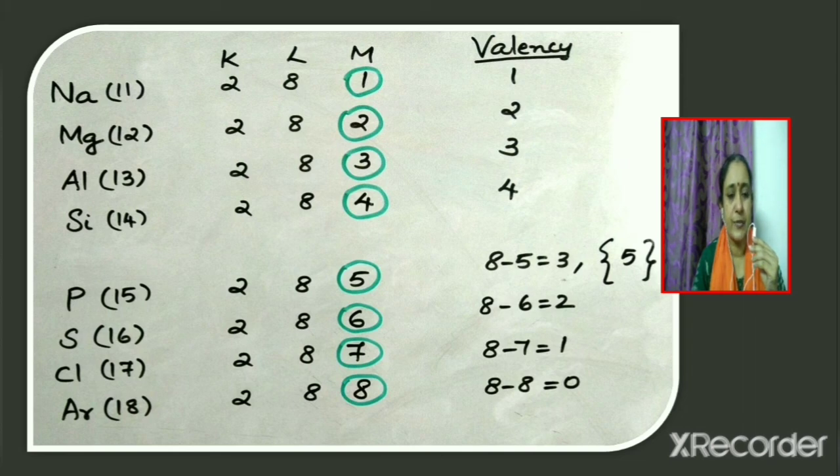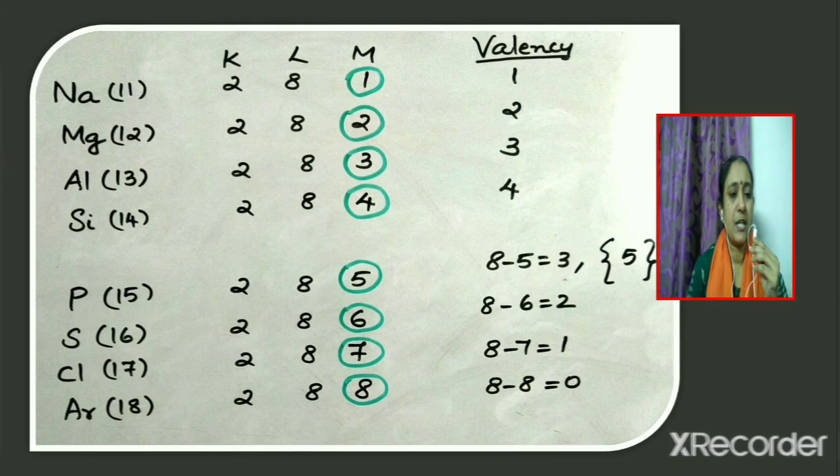Now consider phosphorus. The number of valence electrons is equal to 5. It can exhibit two different valencies, either 8 minus 5, which is equal to 3, or it can be equal to the number of valence electrons, that is 5. Now consider sulfur. The number of valence electrons present is equal to 6 and valency is equal to 2. And in the case of chlorine, the number of valence electrons is equal to 7 whereas valency is equal to 1. Argon, it is an inert gas element. The number of valence electrons present is equal to 8 but valency is equal to 0.